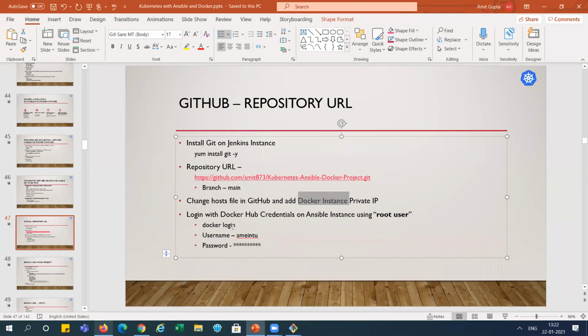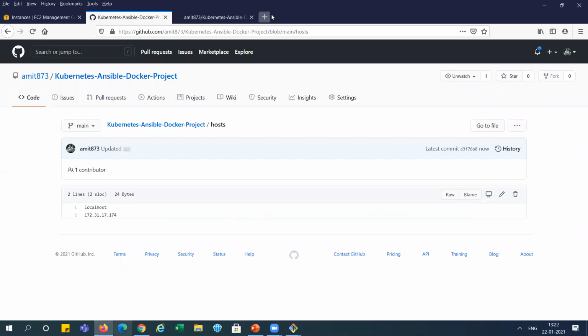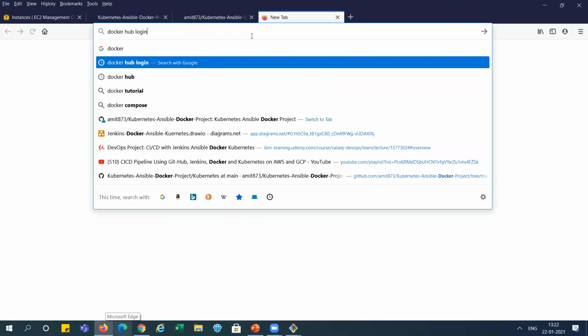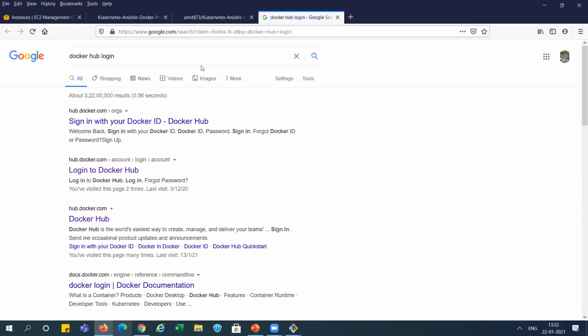And this step we need to do: log in with the Docker Hub credentials. Okay, I am showing you how we can log into Docker Hub. You can see here, Docker Hub login. If you don't have an account, you need to create one with Docker Hub.